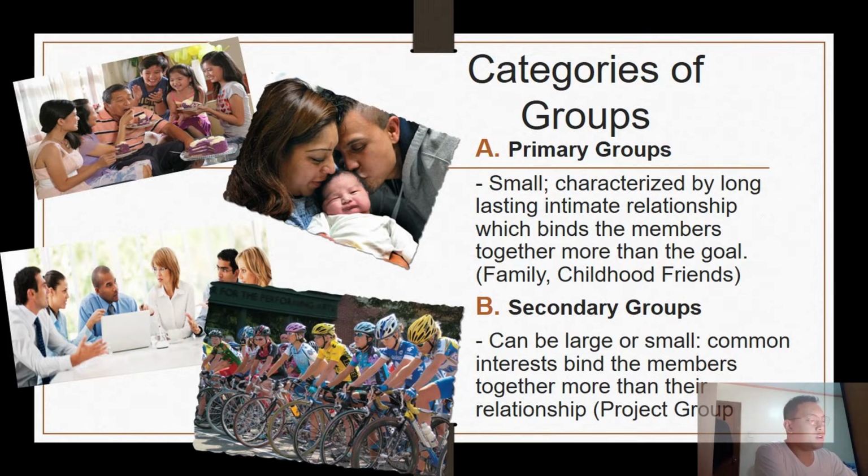So their relationships are not that personal, unlike the primary groups. But they can be considered as a primary group if the relationship will be built up.